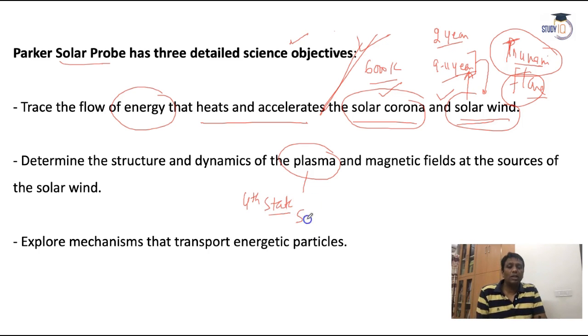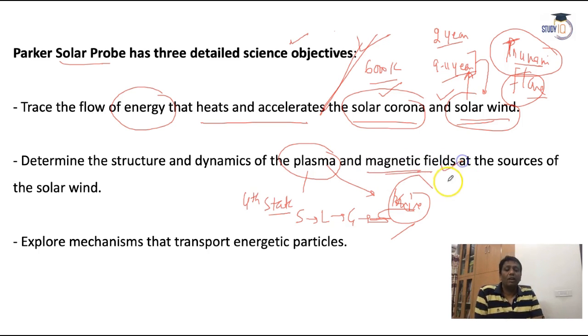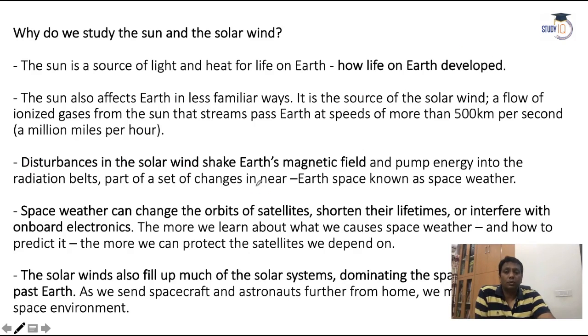Just like a solid, if you heat it up, it becomes liquid. You heat it up, it becomes gas, and then it becomes ionized. The ionized form of gases is called plasma. And another thing is the magnetic field, guys. Okay, the magnetic field that is generated there. So these are the many pieces of information that will be checked with the help of this Parker Solar Probe.